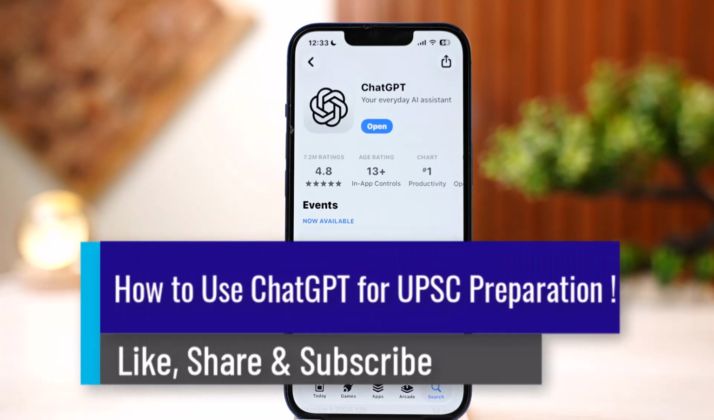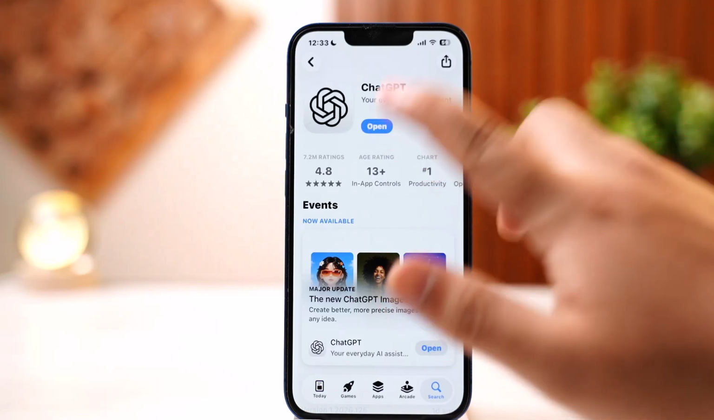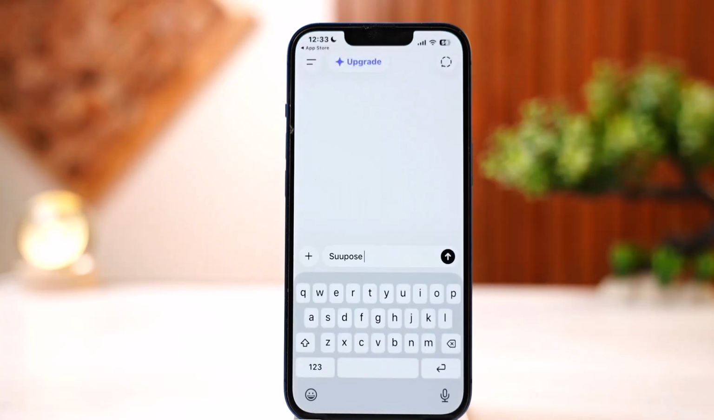How to use ChatGPT for UPSC preparation. Using ChatGPT for UPSC preparation can boost efficiency by simplifying complex concepts, generating structured answer frameworks for mains, and creating customized study plans. Well, you can use ChatGPT in various ways, such as conceptual clarity and simplification.